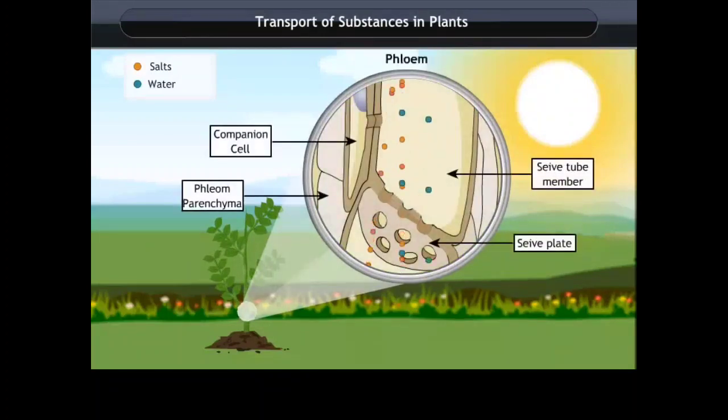The glucose prepared by the leaves needs to be transported to all the parts of the plant. This is done by another kind of vascular tissue called the phloem.